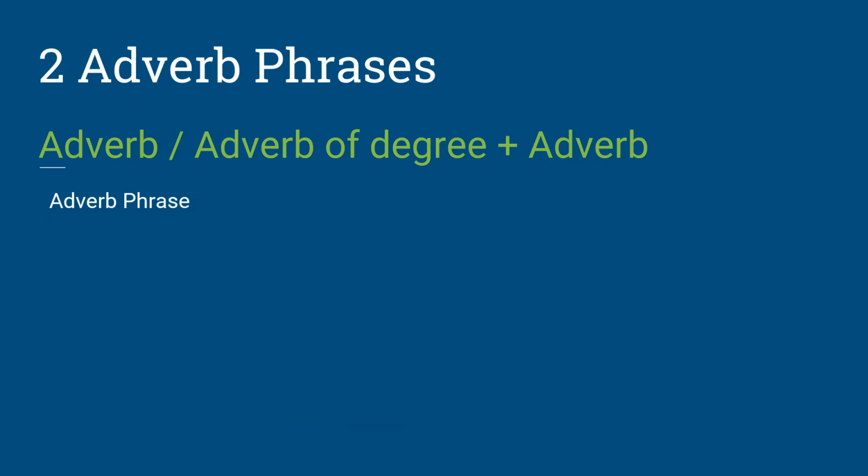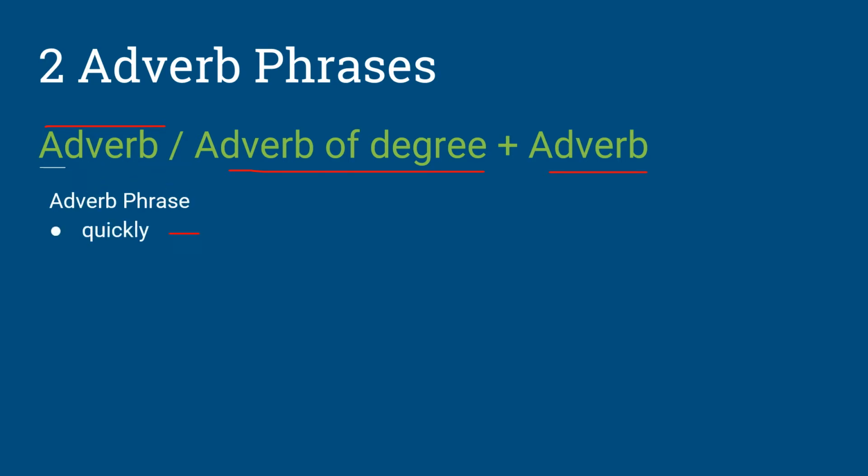The second type of phrase that we will look at is the adverb phrase. The adverb phrase, again, consists of an adverb alone, or it can also include an adverb of degree plus an adverb. So let's look at some examples.